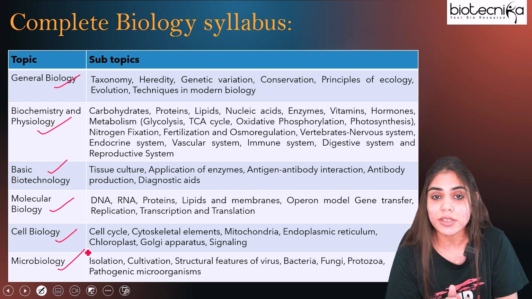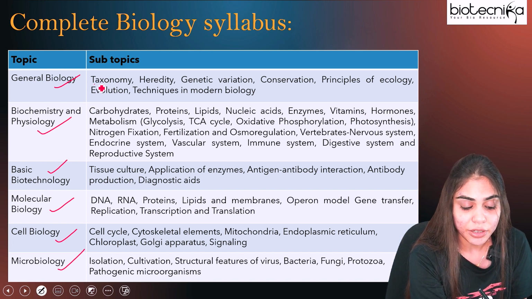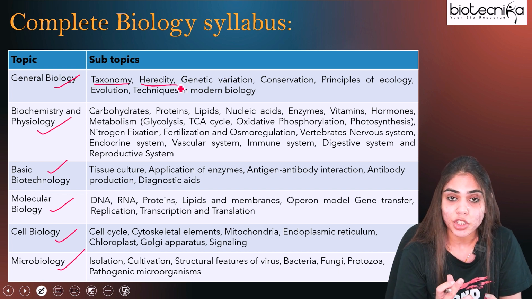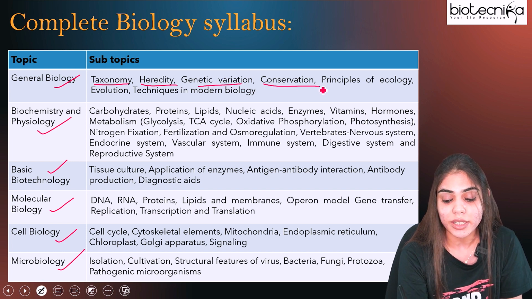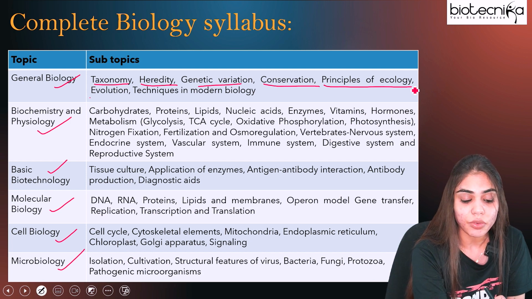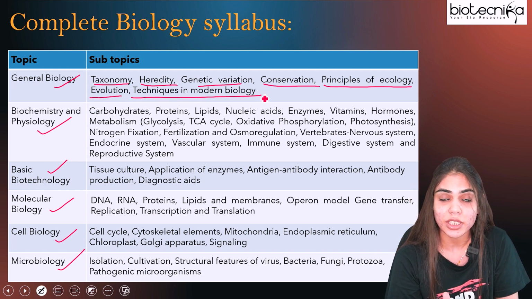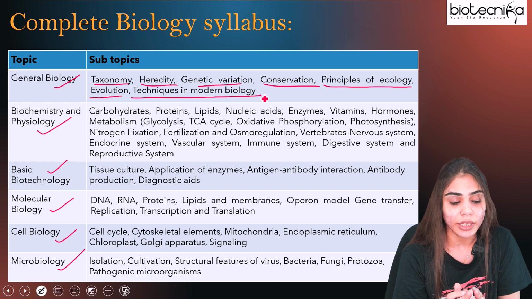Under general biology, you need to cover taxonomy, heredity, where you learn the genetics part, what genetic variation is, conservation biology, the principles of ecology, and evolution, along with some techniques involved in modern biology such as chromatography, electrophoresis, and centrifugation. All these techniques you have to learn in brief.